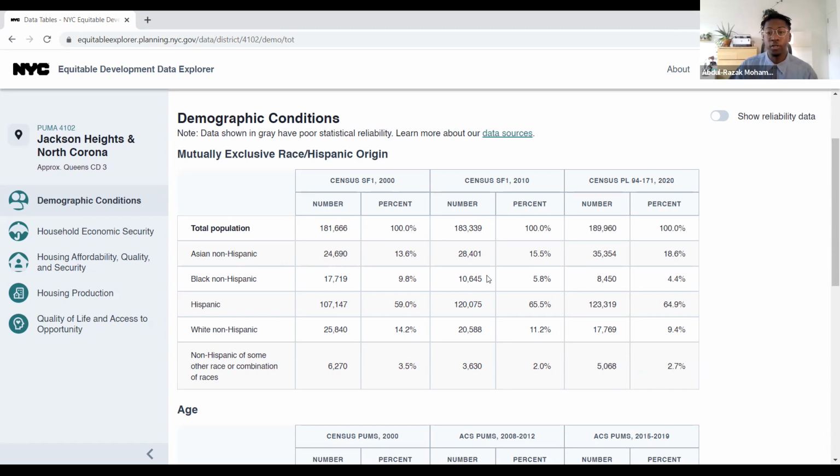And even looking at this first table here, we can get a pretty clear idea looking through, say we're looking at the column for 2020 census, which is the most recent set of numbers. We can see that in Jackson Heights and North Corona, the Hispanic population makes up about 65%. So they are a clear majority in that area. And then another large population is the Asian non-Hispanic population at about 19%.